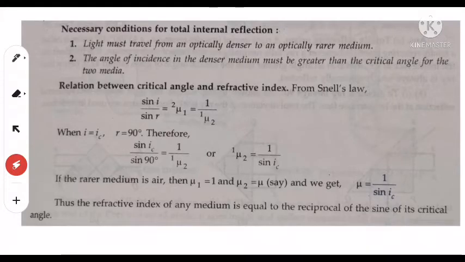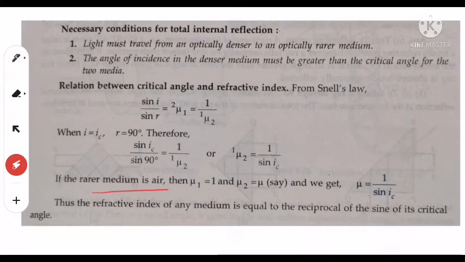From the reciprocal property, 1μ2 can be written as 1 upon 2μ1. Now when i is equal to iC, meaning the angle of incidence is equal to the critical angle, the angle of refraction becomes 90 degrees. Therefore, in place of i we write sin iC, and in place of r we write sin 90. So sin iC upon sin 90 is equal to 1 upon 2μ1, or 1μ2 is equal to 1 upon sin C, because sin 90 is 1. So 1μ2 is equal to 1 upon sin C.